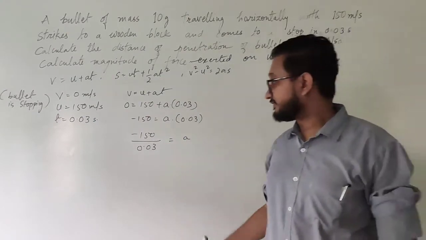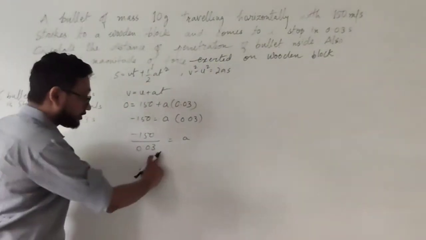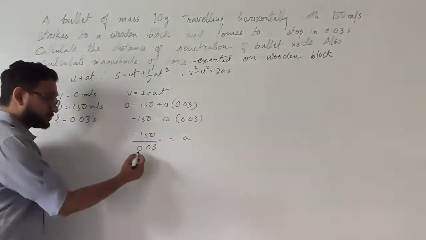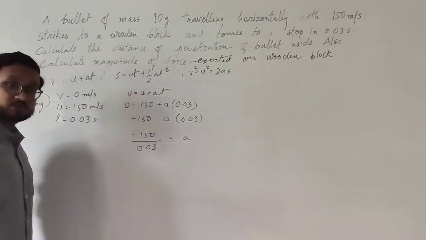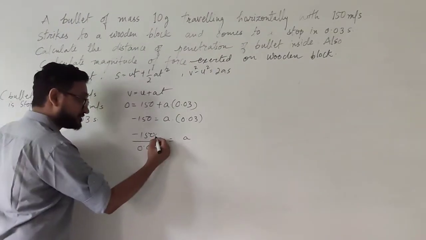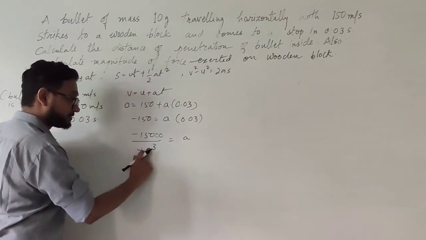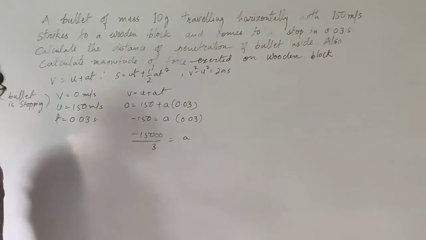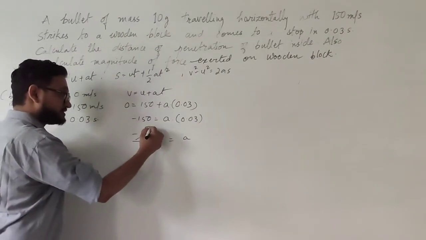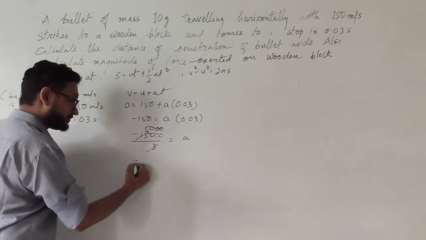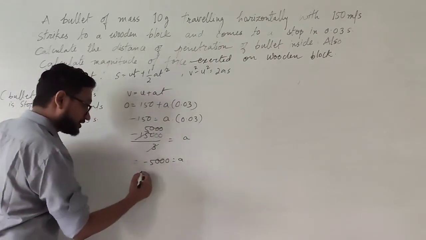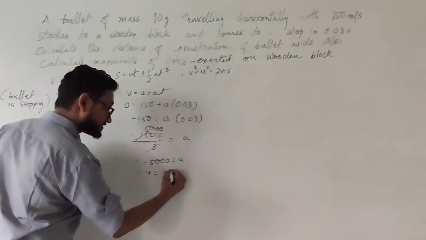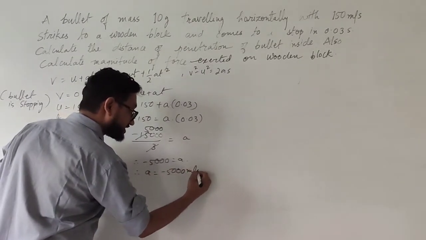You can simplify it further. So first of all, removing the decimal point. There are two decimal points over here. So multiplying it by 100. So on the numerator also I have to multiply it with 100, and therefore this becomes 15,000 and this becomes 3. Okay? So ultimately what we are getting is minus 5,000 is equal to A, or I can write A is equal to minus 5,000 meters per second square.